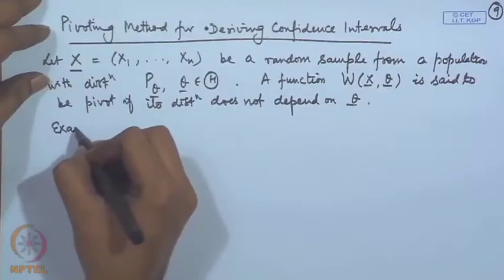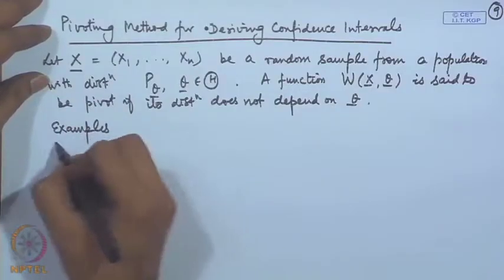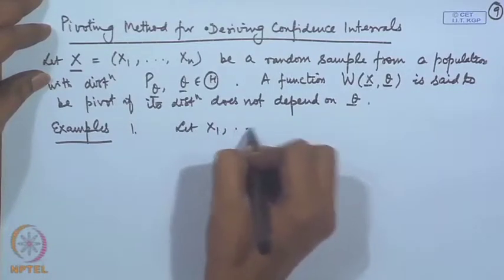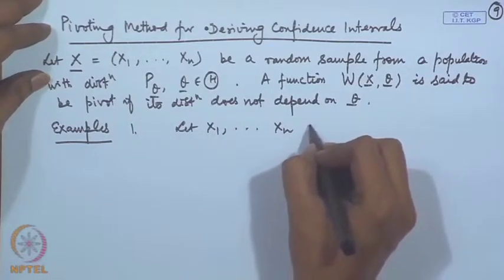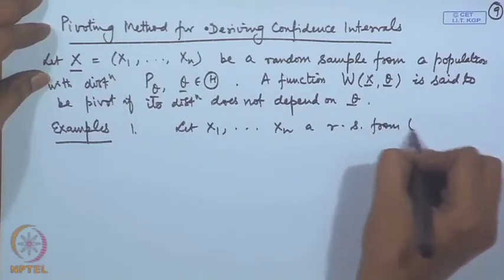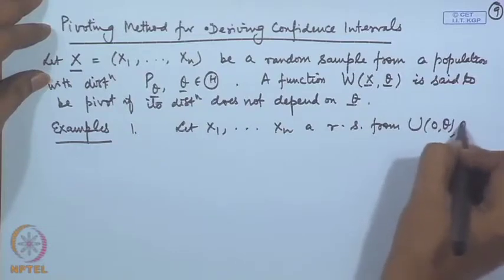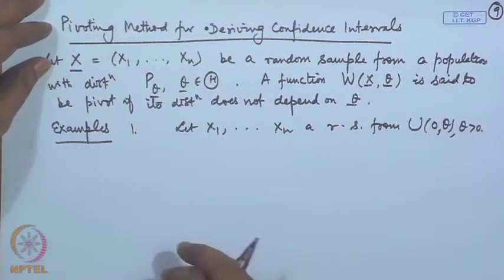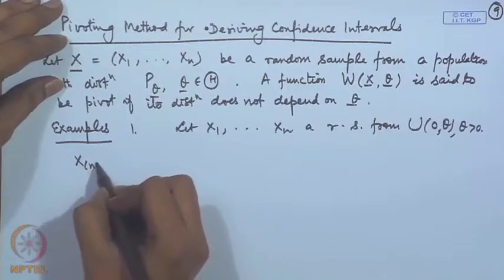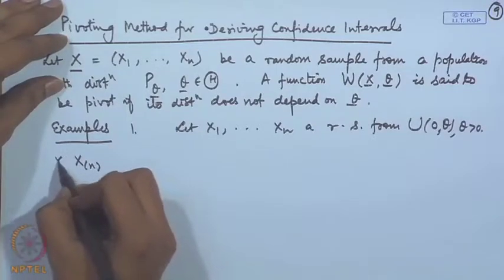So, let me just take one or two more examples of the pivot quantity. Let us consider say x 1, x 2, x n, a random sample from uniform 0 theta distribution. Now, consider say x n, let me call it y.